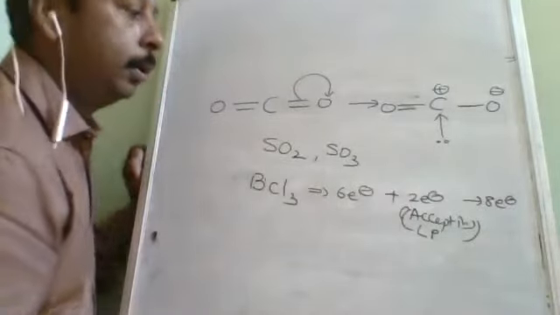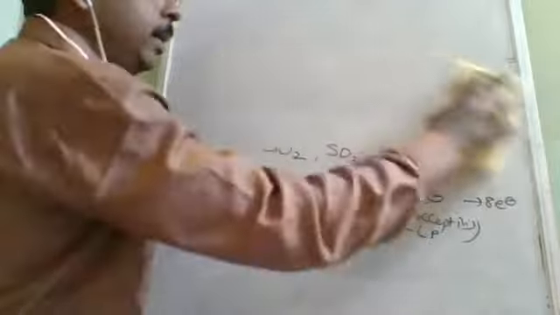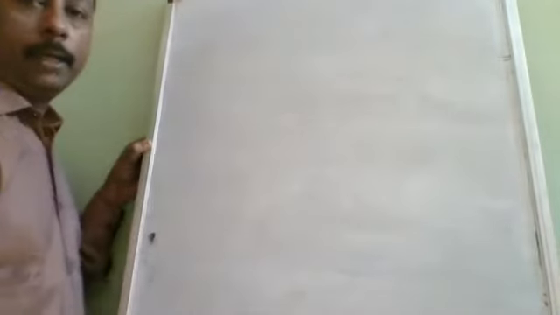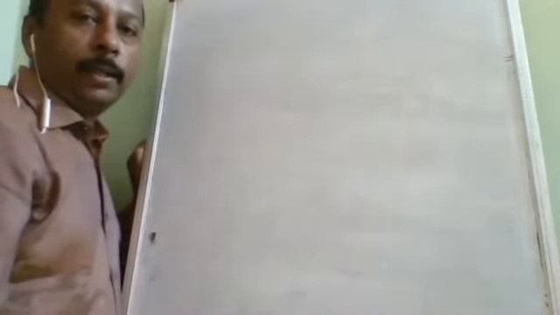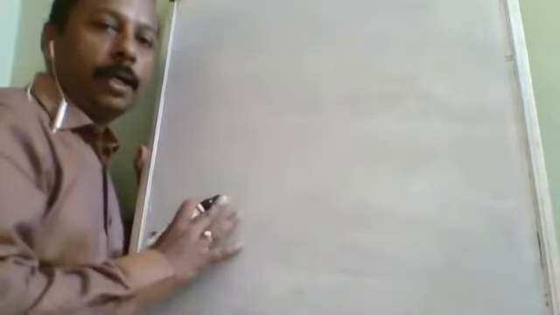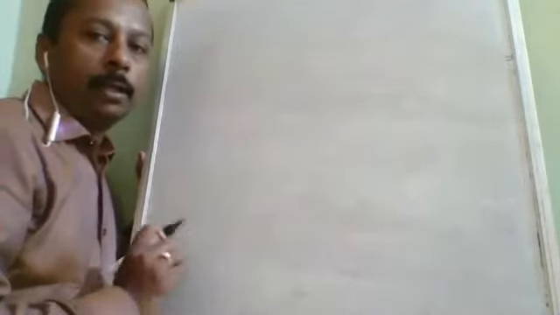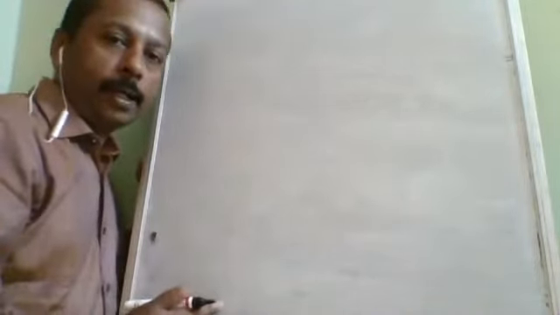Is it understood? So this is about how to identify Lewis acid or Lewis base. All positive ions definitely accept electron, so acid. All negative ions will donate lone pair, so they will be bases. Likewise, you should simply understand whether it is ready to lose, required to lose, or required to gain. Then you will be able to identify acid and base. Okay.